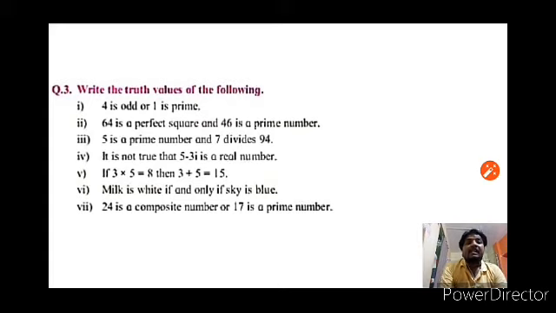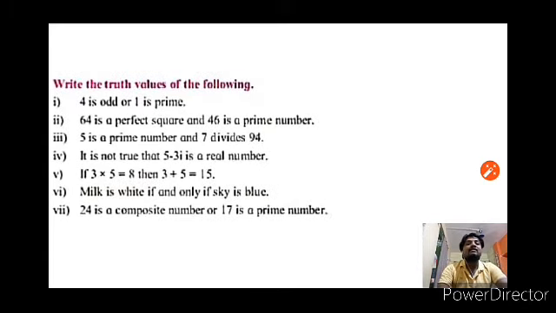Fourth one is: it is not true that 5 minus 3i is a real number. It is a negation statement. Simple statement P: 5 minus 3i is a real number. But it is a negation. Therefore, negation P is what? Can you guess? Is 5 minus 3i a real number? No, it is not a real number. It is a complex number. Therefore, its truth value is false.